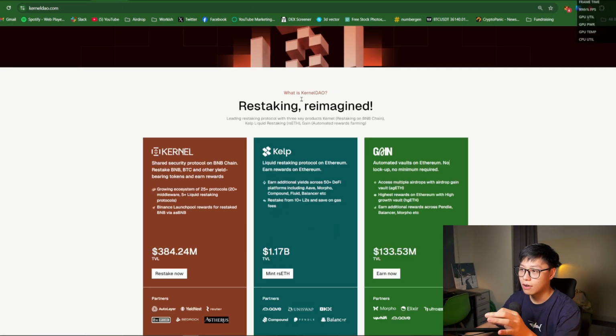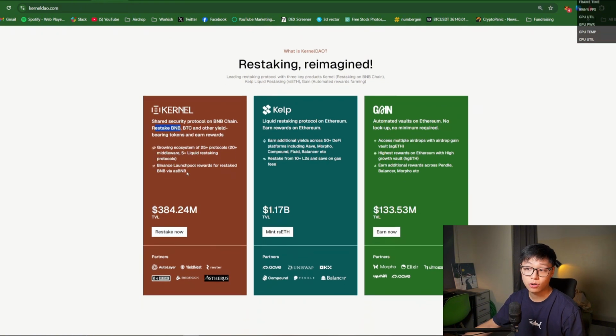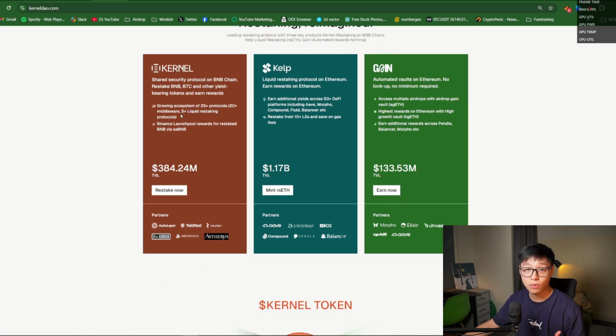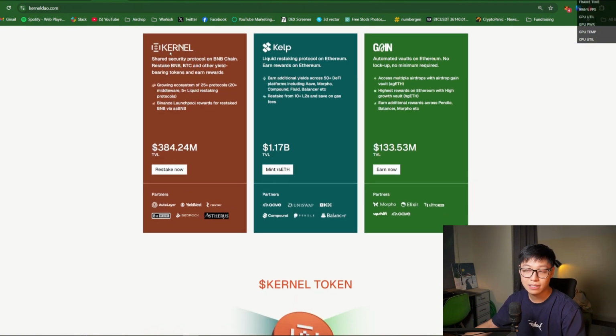The first product from KernelDAO is Kernel, which is a shared security protocol on Binance Smart Chain. You can restake BNB, Bitcoin, and other yield-bearing tokens and earn rewards. What you would get is a growing ecosystem of 25 plus protocols, 20 plus middleware, 5 plus liquid restaking protocols, and Binance launch pool rewards for restaked BNB via ASBNB. Right now, the TVL of Kernel on BNBChain is about $400 million. The partners in this specific product are AutoLayer, YieldNest, Router, Bridge, Bedrock, and Asterisk.